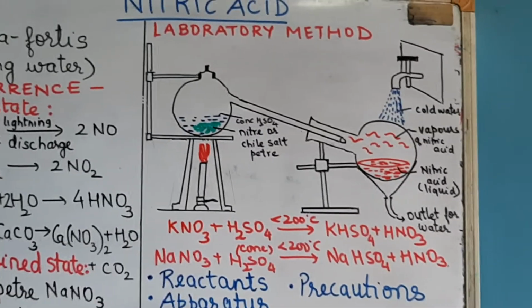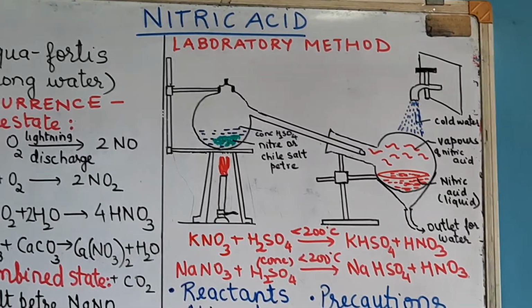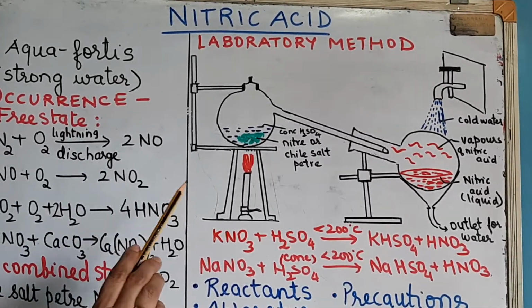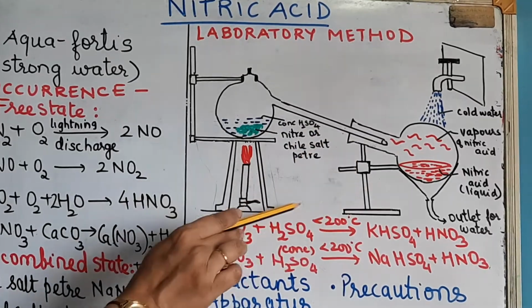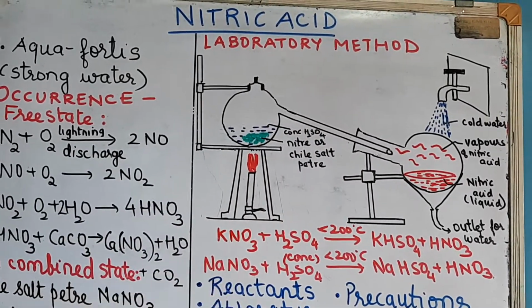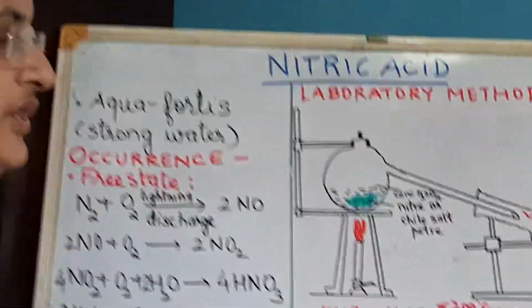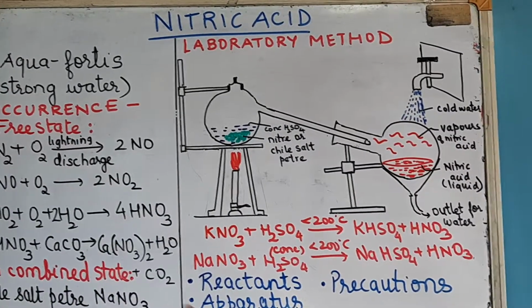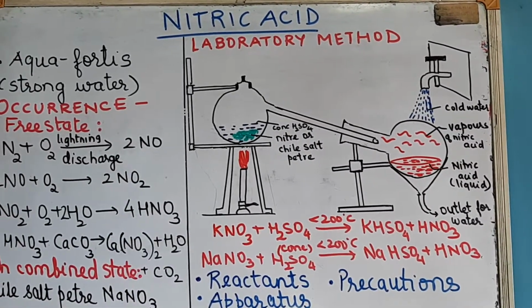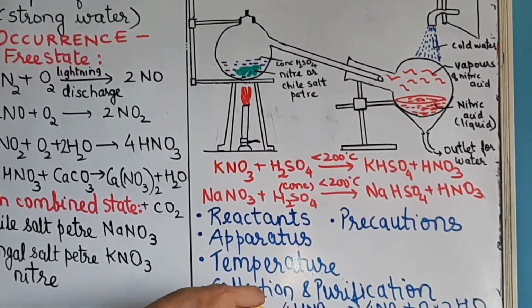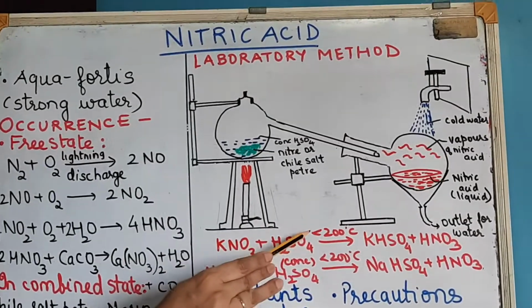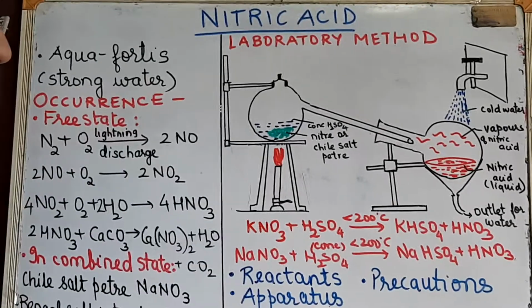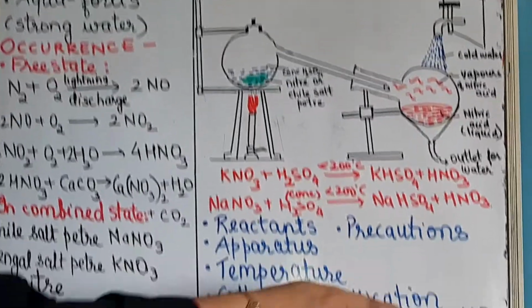Now you have to understand that pure nitric acid, which is around say 98%, is generally colorless. But the one which we are obtaining in the laboratory by this lab method, making use of the nitrate salts, will have a yellowish brown tinge to it. Now why is that so? Because nitric acid has a tendency to undergo decomposition. Even though we are keeping the temperature at 200 or less, some amount of nitric acid undergoes decomposition and forms nitrogen dioxide, oxygen and water.